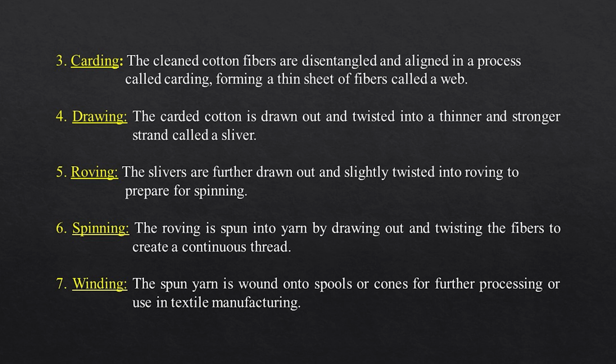4. Drawing. The carded cotton is drawn out and twisted into a thinner and stronger strand called a sliver. 5. Roving. The slivers are further drawn out and slightly twisted into roving to prepare for spinning. 6. Spinning. The roving is spun into yarn by drawing out and twisting the fibers to create a continuous thread. 7. Winding. The spun yarn is wound onto spools or cones for further processing or use in textile manufacturing.